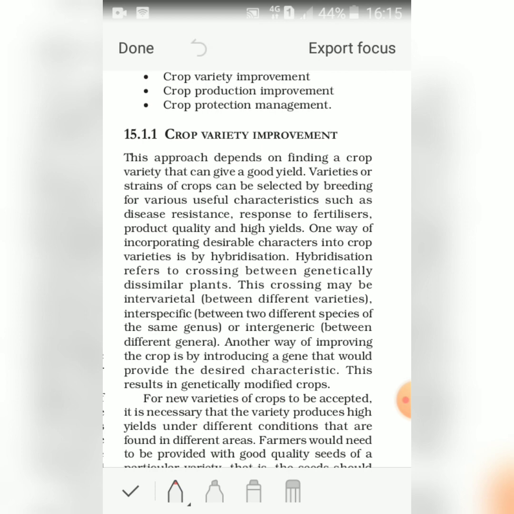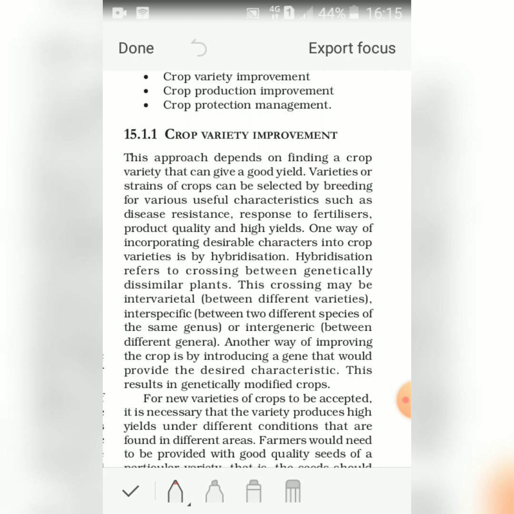So you get a term, hybridization. What is hybridization? Hybridization refers to crossing between genetically dissimilar plants. Hybridization is crossbreeding between two plants, each having some desired characteristics, to obtain a plant having all the desired characteristics in it. That is called hybridization.